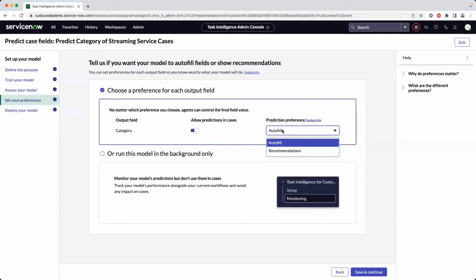Or I can give the agent more flexibility and just give them a recommendation of the predicted value, and let them take the action to change it if needed. The alternative is to have the model only run in the background. It's not going to show any information on the form itself, but it could be helpful if you want to further assess your model.